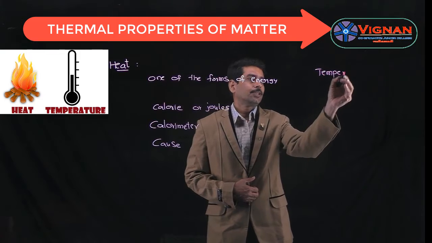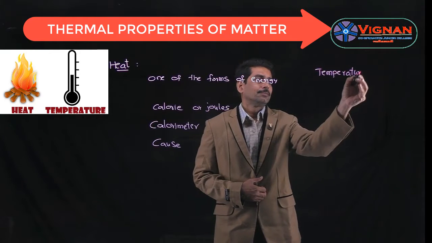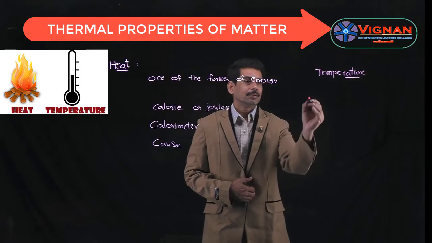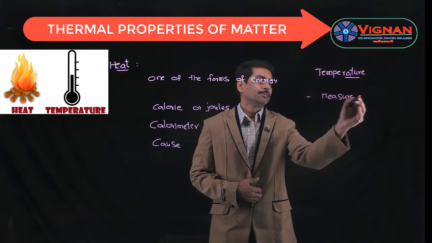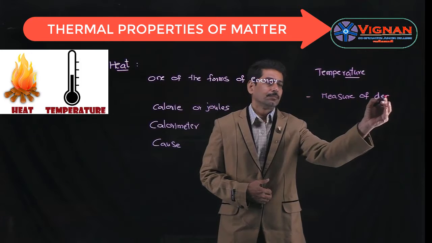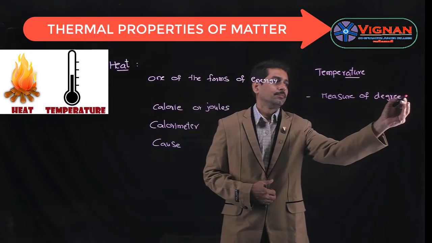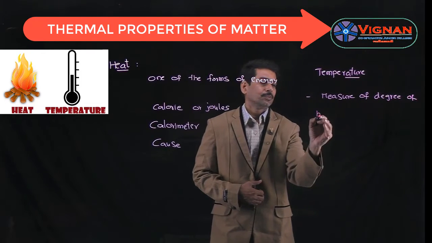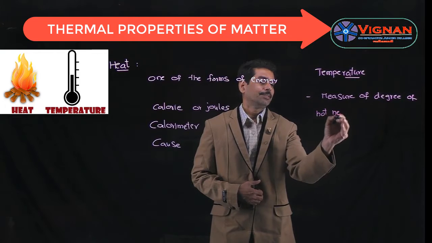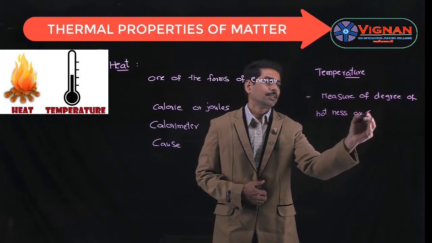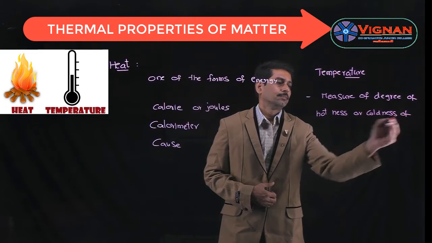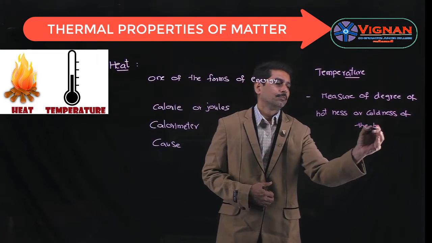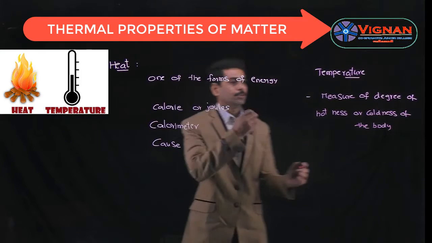And let us see what is temperature. It is a measure of degree of hotness or coldness of the body. So that is about the temperature.